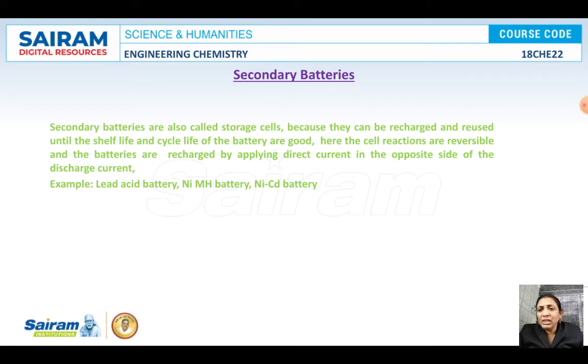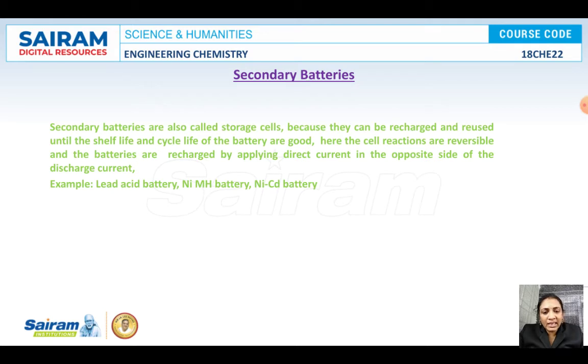What is the shelf life? It is how many years the battery retains its capacity before failure occurs. Without any problem, for how many years the battery works effectively is called the shelf life. Until the shelf life and cycle life of the batteries are good, these can be recharged and reused, because the cell reactions here are reversible.